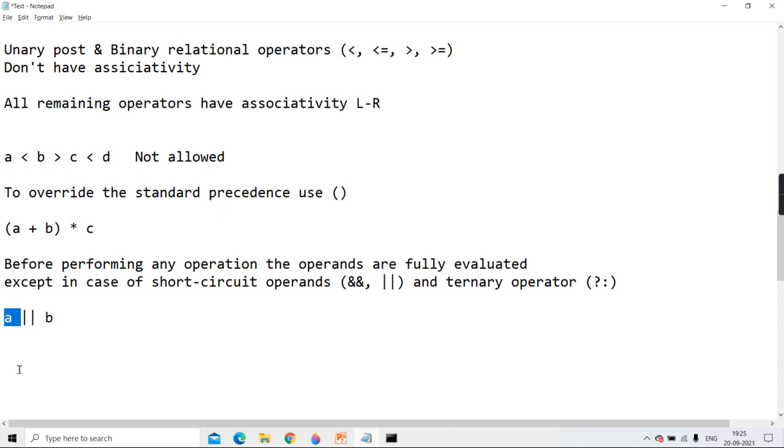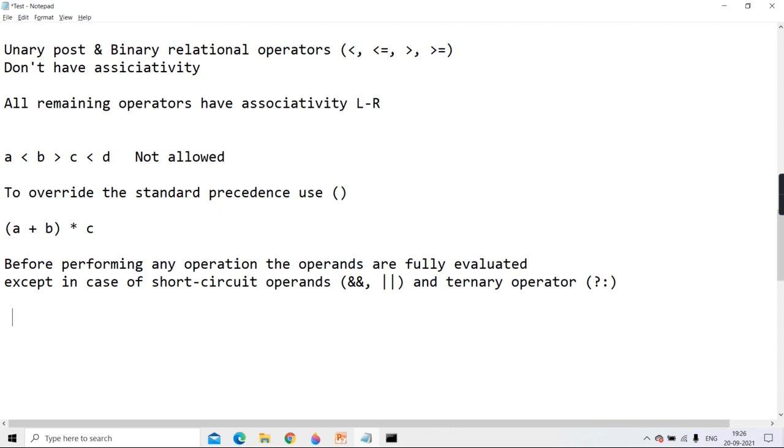If A has come true, tell me guys, in case of ORing, will it waste its time checking whether B is true or false? No. A has already come true, and in ORing, if one is true, the result is directly true. So it won't waste its time checking B. That is what I want to say: except in this case, this is called short circuit evaluation. And the same applies in the ternary operator.